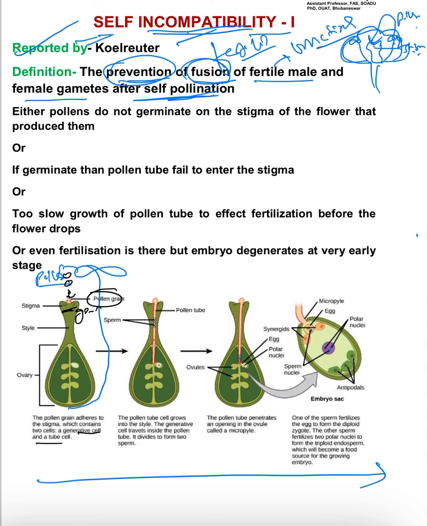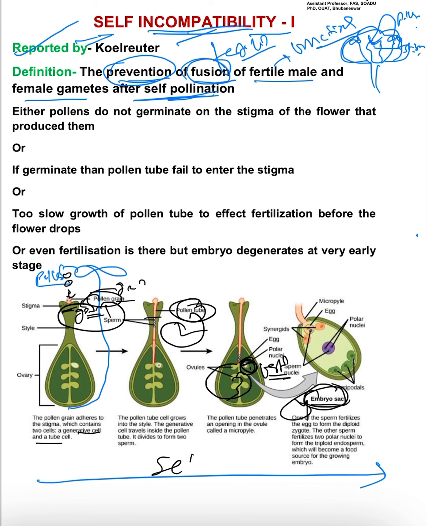After this, there will be germination. Which germination? Pollen grain germination will be there. Then the process is pollen tube growth. First one is germination, then there will be growth of the pollen tube, then the pollen tube will reach the ovules, then the fertilization process will be there, then what will be formed? Embryo sac will be formed. These are the four stages.